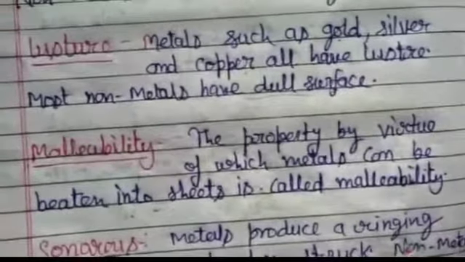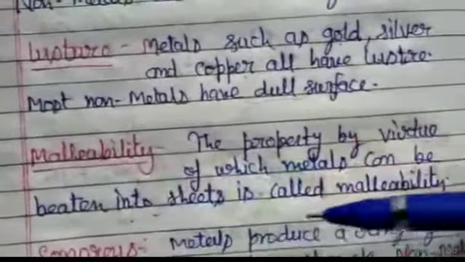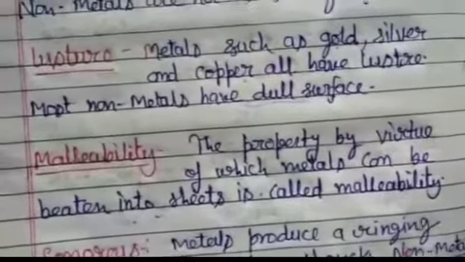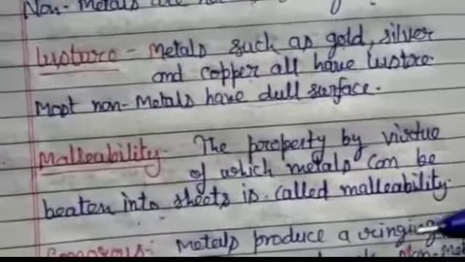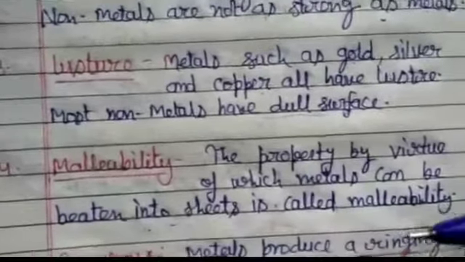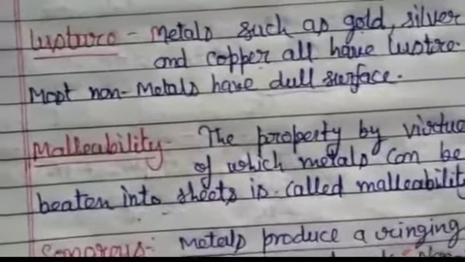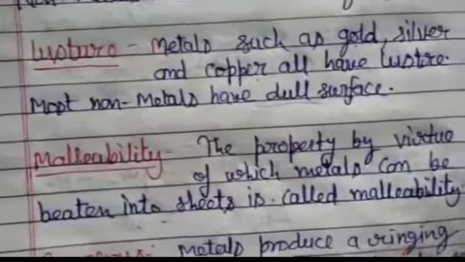Almost all metals are malleable. Gold and silver are considered the most malleable metals.